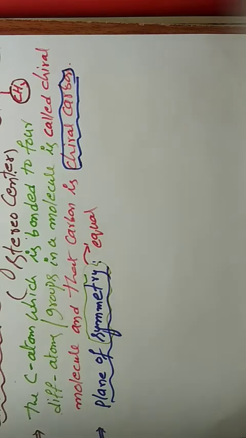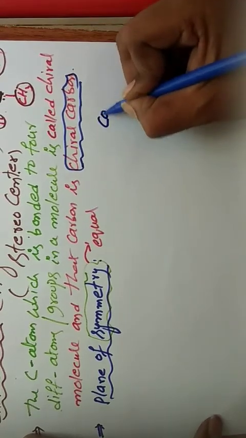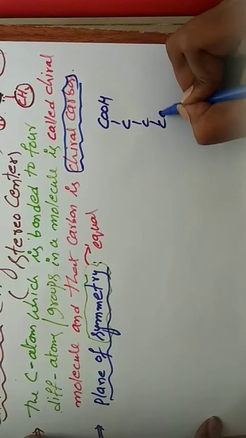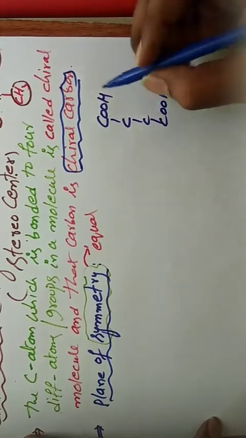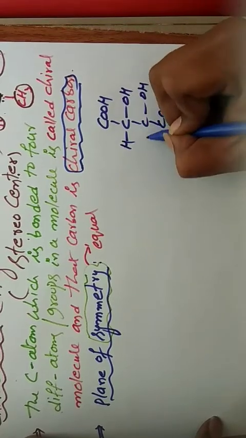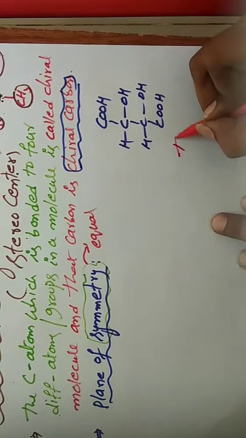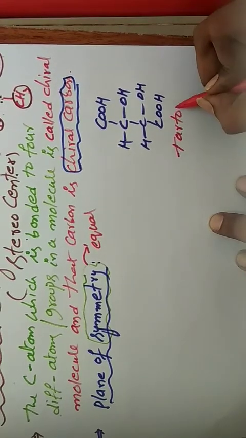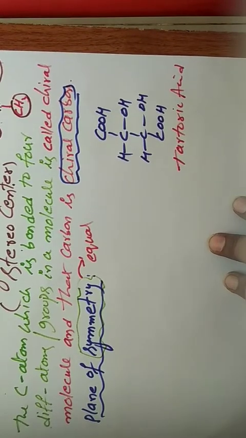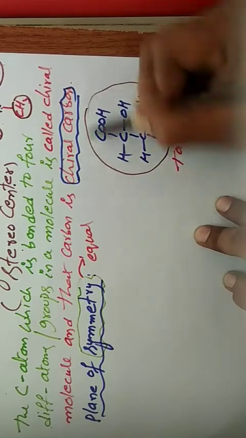For example, first we discuss the example. This is the molecule: COOH, bond C, bond COOH. So here OH, here also OH, here H, here H. This is the tartaric acid molecule. What is this name? Tartaric acid molecule. This is the total molecule, tartaric acid.